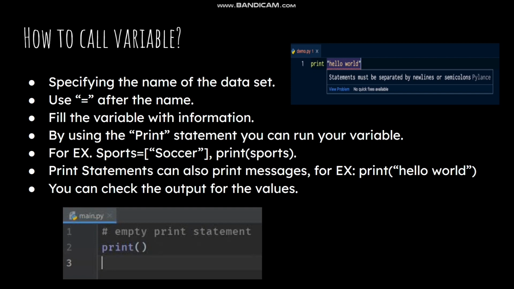Over here, you have print, bracket, and then whatever you want. You can write a sentence. For example, print hello world just prints hello world for you. However, inside the bracket, you can also write your variable name. Here, for example, I wrote sports equals soccer. This is my variable, and this is what I have stored inside the variable. On a separate line, I'll write print sports, which means I'm telling the computer to print what's inside it. So if I run this, it's going to print soccer.